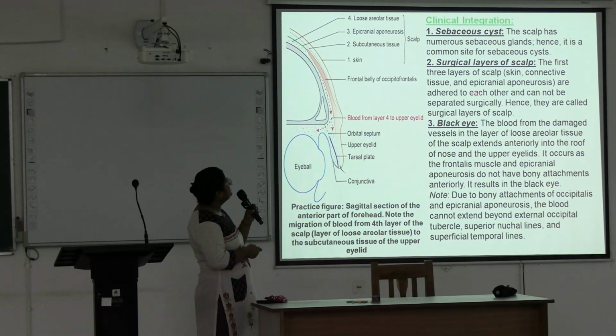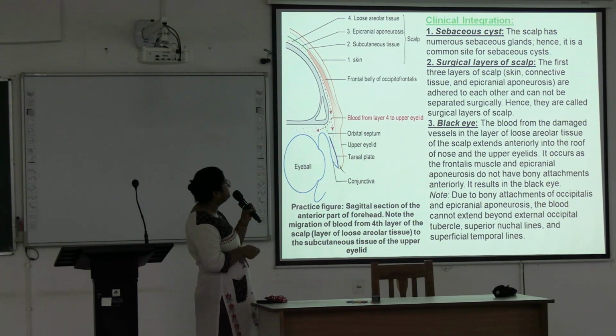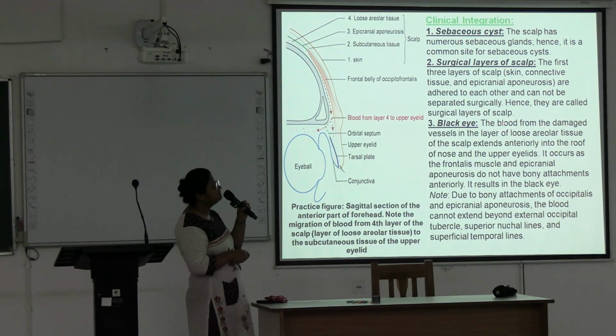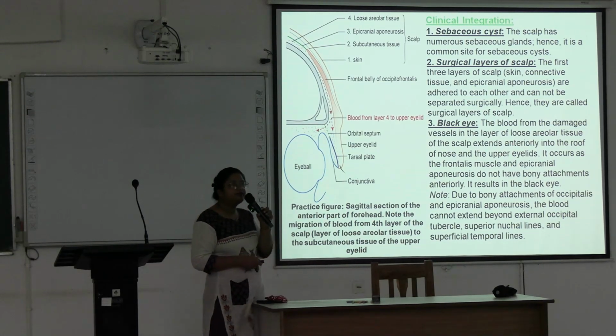And the surgical layers of the scalp are the superficial three layers: skin, connective tissue, epicranial aponeurosis. They adhere to each other and can be separated surgically. Hence, they are called the surgical layer of the scalp.